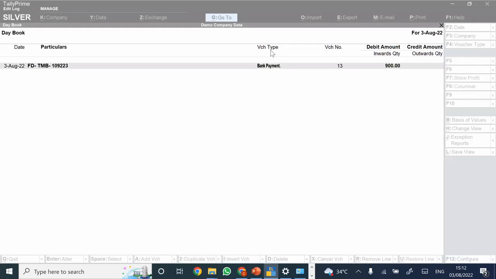In TallyPrime edit log version, it is by default on. In TallyPrime, you would enable this option in company alteration. See, previously when Tally provided the edit log option, they provided an option whether you want to enable the same or you don't want to enable the same.